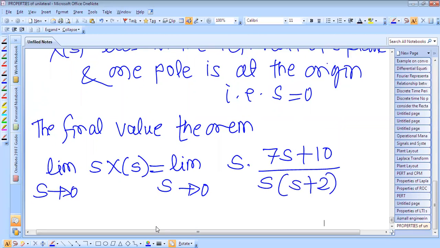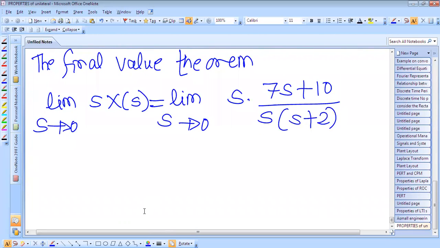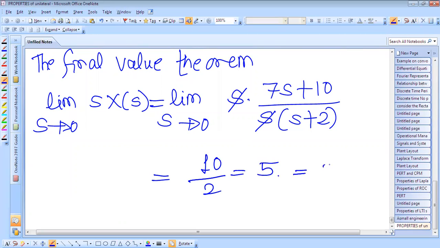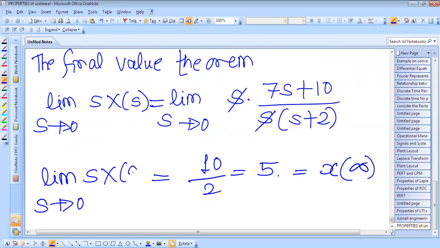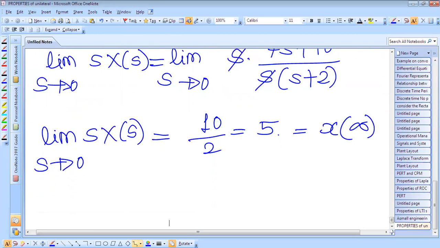We have to find this value now. Again, what will be the value? This s will cancel, and if you put s is equal to 0 in this case, what will be there? Okay, so this is the x of infinity, and this is by putting limit s tends to 0 s into x of s. So this is the final value, according to the final value theorem, we have calculated this.